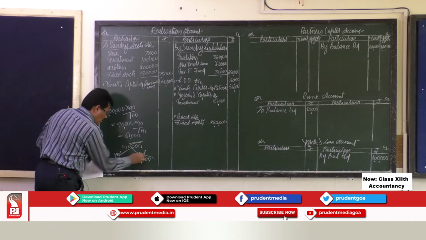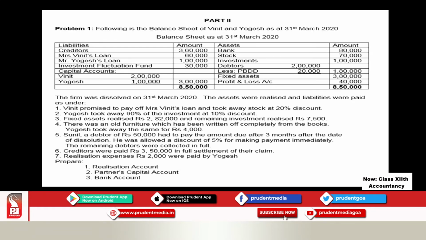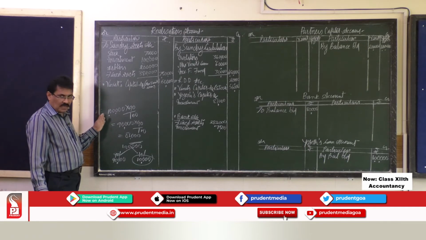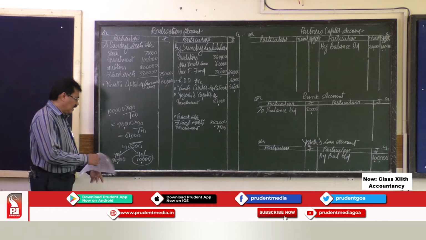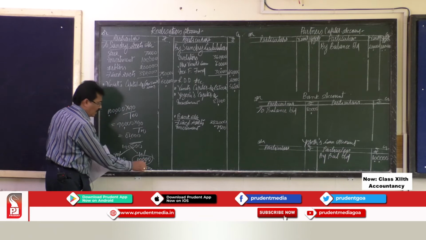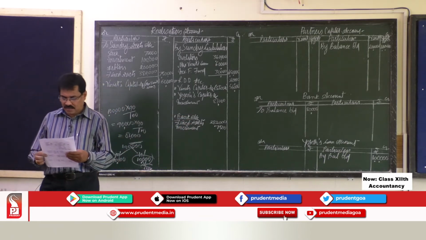So, these investments realized rupees 7,500. That is, 90% of investments are taken over by partner and remaining investment realized. These 10,000 investments realized rupees 7,500. We are getting this money. So, you have to credit it to your realization account.